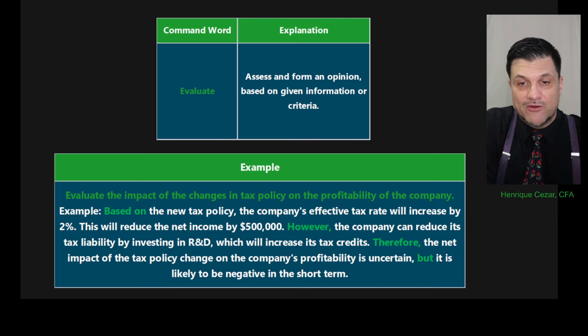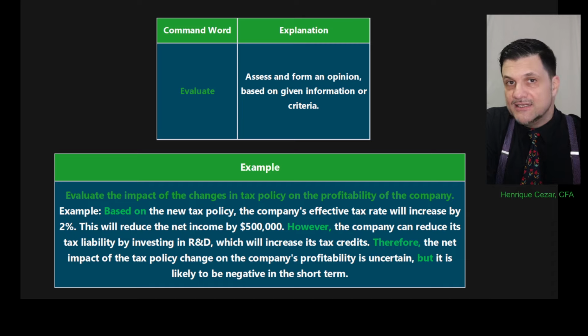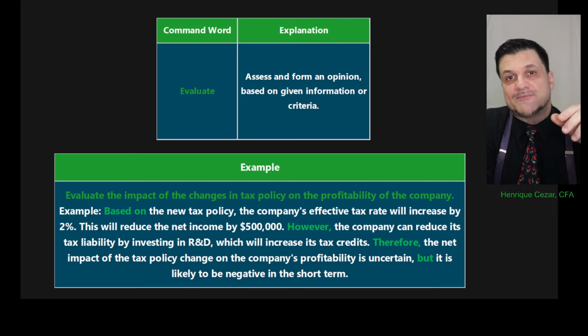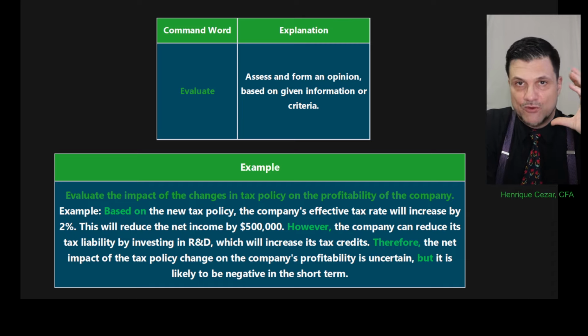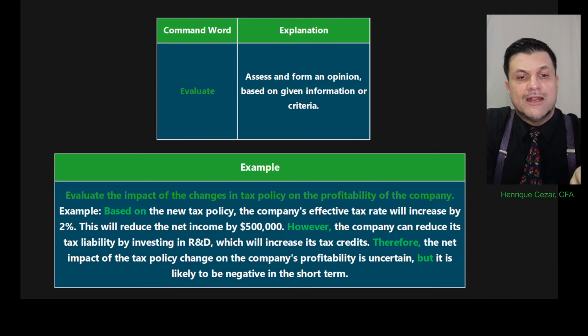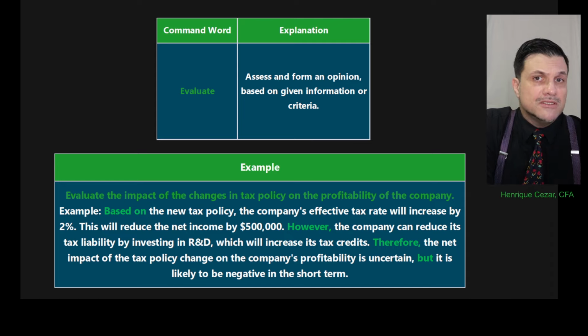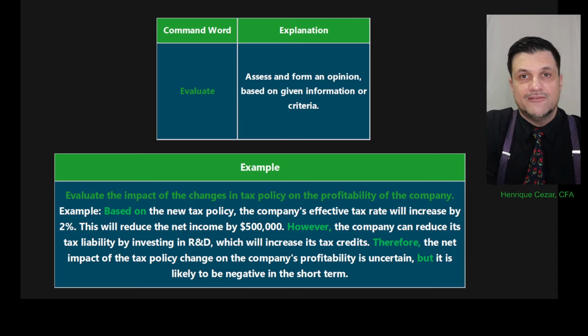So look at that. However, the company can reduce its tax liability by investing in R&D and throw in expenses as much R&D as possible. We're going to lower your tax base. Right? Don't put, for example, I would say here, can I put here change the method of depreciation or change from LIFO to FIFO? Well, no, it's not a good answer because companies cannot be changing LIFO to FIFO every year, right?